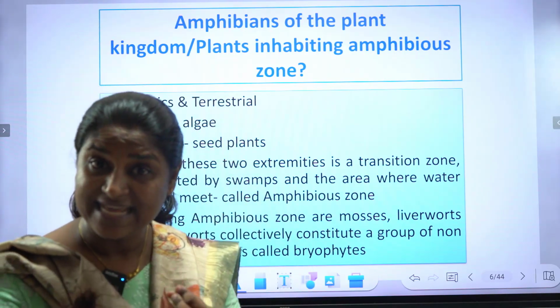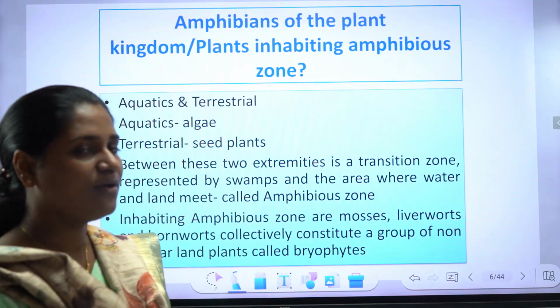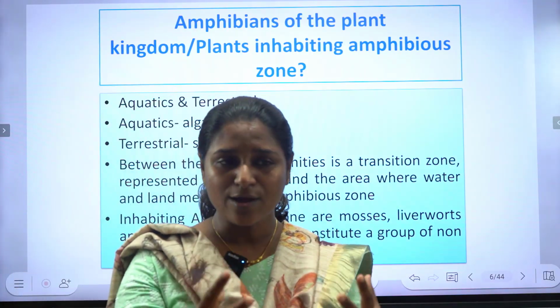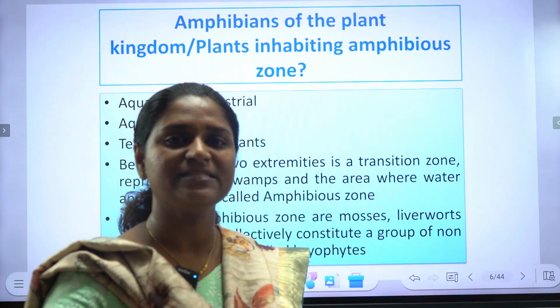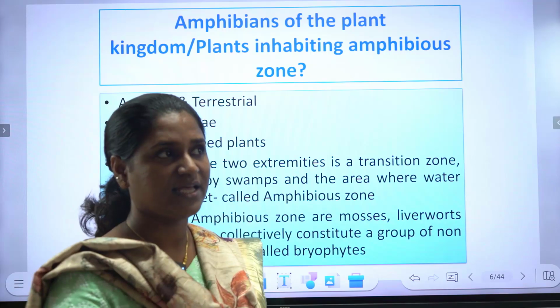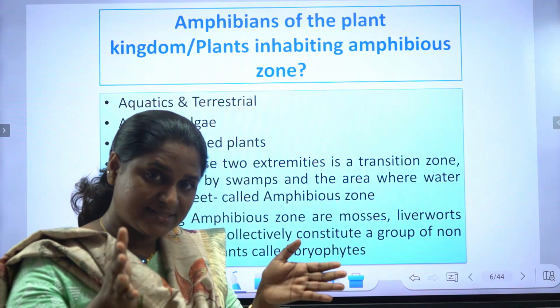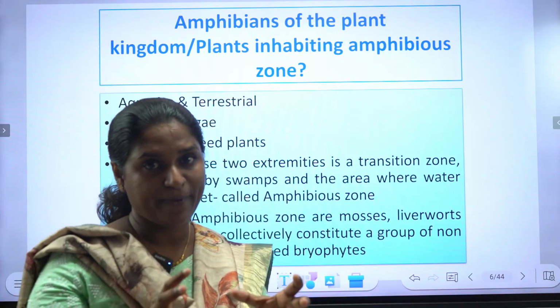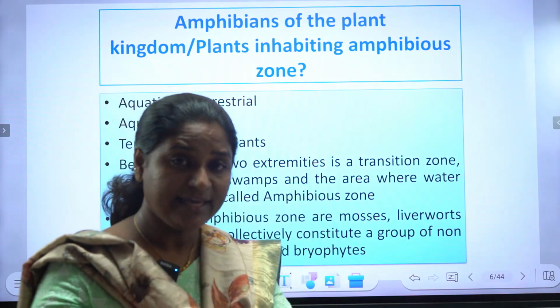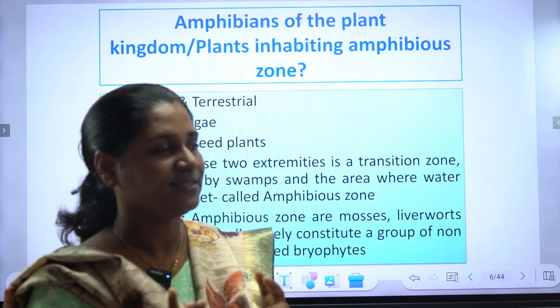They are the plants inhabiting the amphibious zone. What is the amphibious zone? Aquatic means completely living in the water, and terrestrial means living in the terrestrial habitat. In between there is a transition zone, the amphibious zone, occupied by organisms that can live both in water and on land.